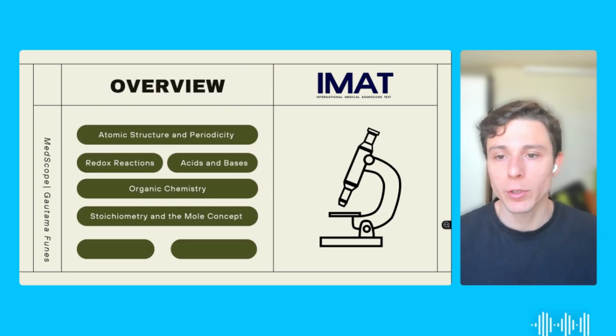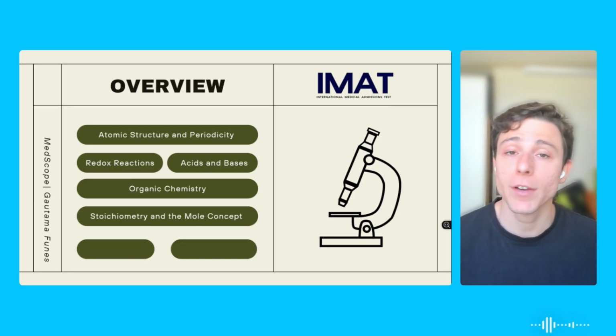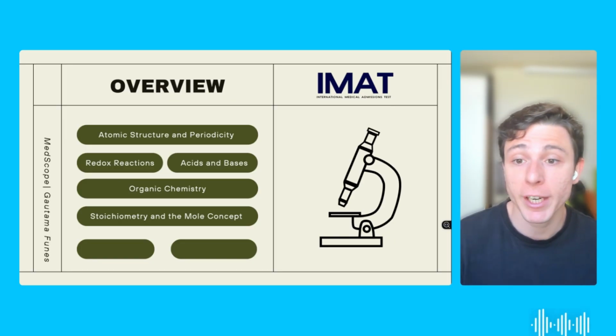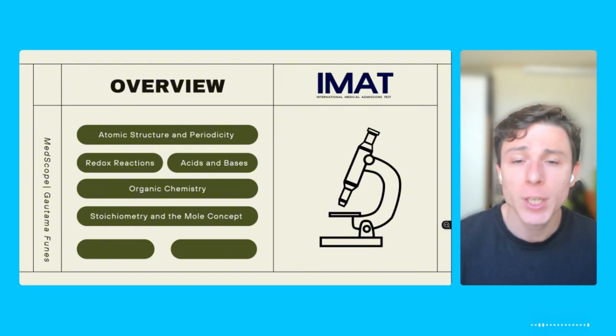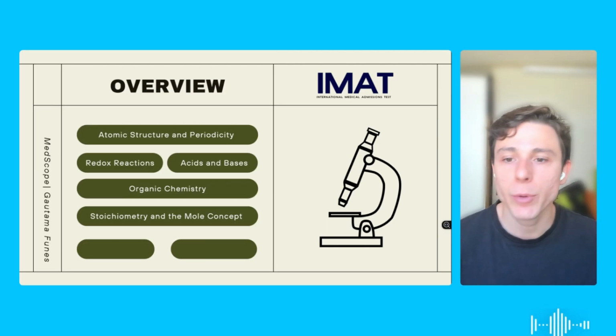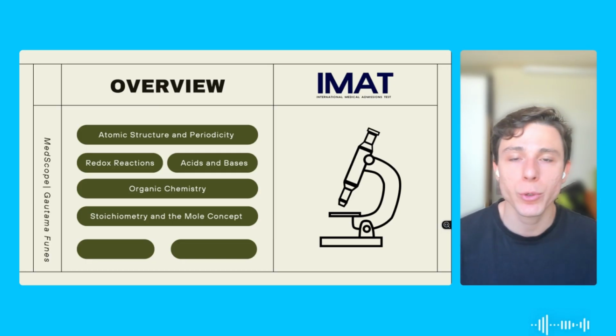Now, they're not in order of relevance. The proportions of each question can change from edition to edition, but these 5 main topics show up every single year. All right, the first topic of our overview here is atomic structure and periodicity, okay? So you have to be comfortable enough to understand how the elements are organized and how they correlate with the periodic table. Secondly, we have redox reactions. This is no surprise. So basically understanding how the elements oxidize and reduce, knowing how to identify the patterns.